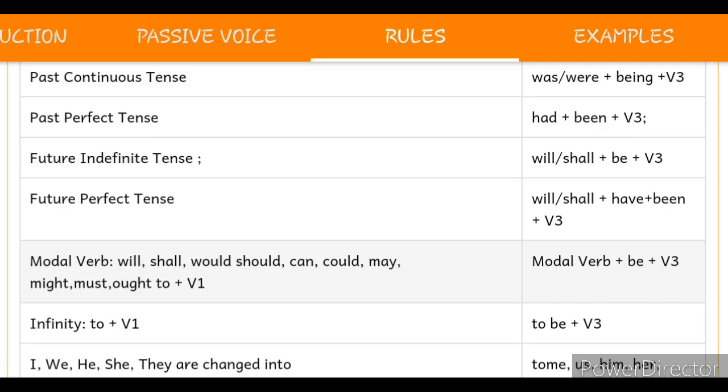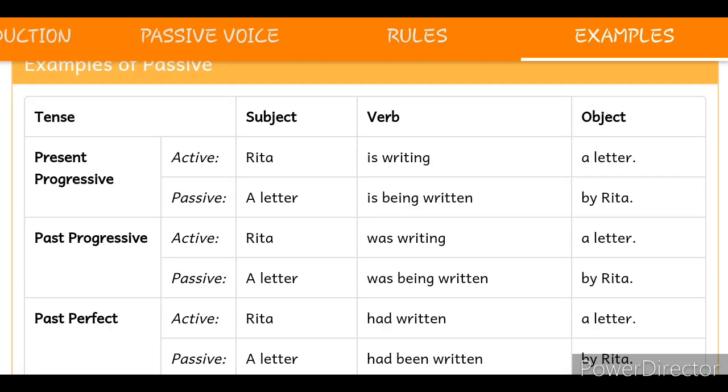If a sentence is in the active voice, look at the sentence, Rita was writing a letter, and we are going to convert it into passive voice, and the sentence is in the past progressive. Look at the tense, past progressive. A letter was being written by Rita. The same thing will be done here, which was there in the present progressive. Just one thing will be changed here: in the place of is, am, are, we should write was or were.